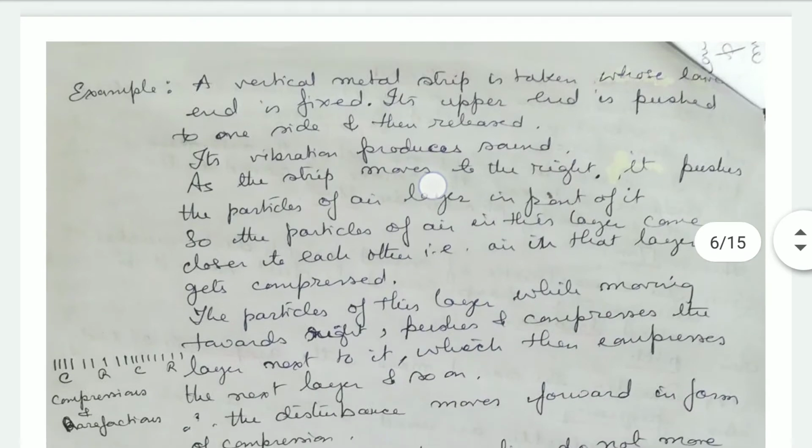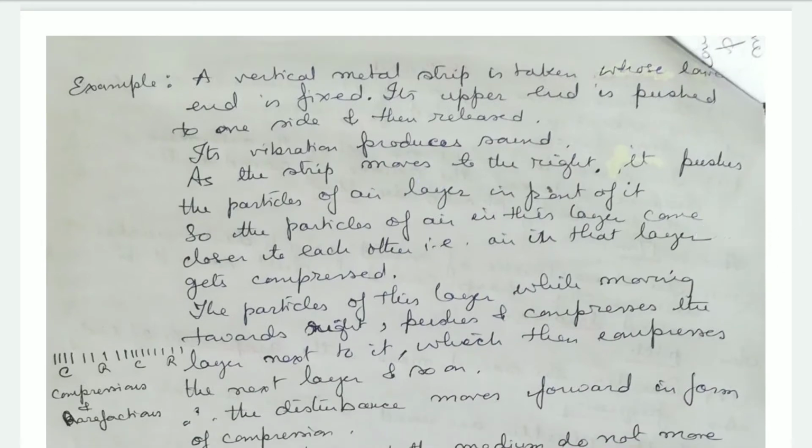For example, a vertical metal strip is taken whose lower end is fixed, okay, and its upper end is pushed to one side and then released. Okay, that upper end is free. The lower end is fixed, but the upper end is free, and we are moving this upper end. Okay, it is pulled to one side, and then it is released. It vibrates, producing sound. As the strip moves to the right, it pushes the particles of the air layer which is in front of it.